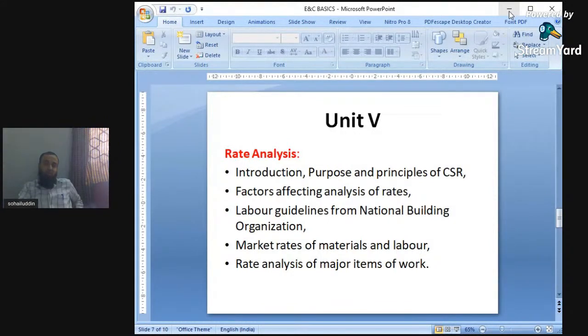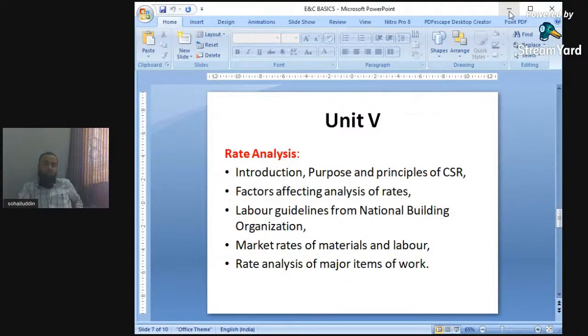City survey rates, factors affecting analysis of rates. Suppose we are having a construction work in the rural areas. So what will be the rates? What will be the rates of the laborers in rural areas? What will be the rates of transportation? What will be the rates of the various materials available, cement, sand, or aggregates? So all this will be covered in this.